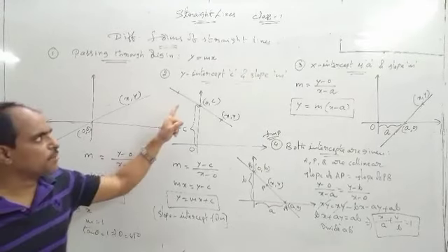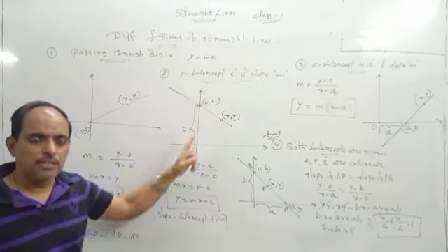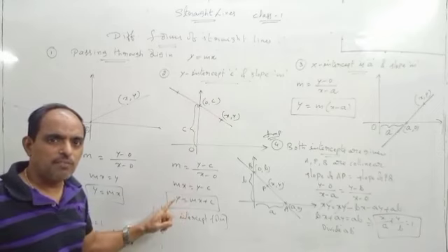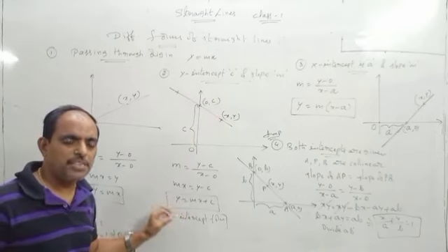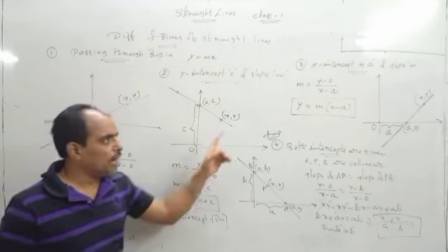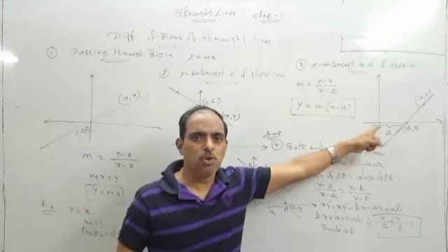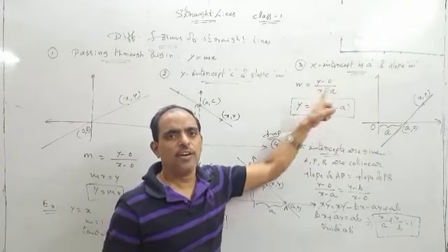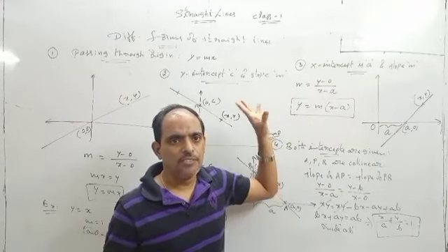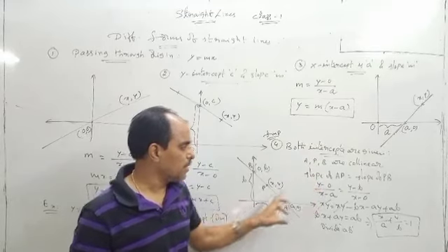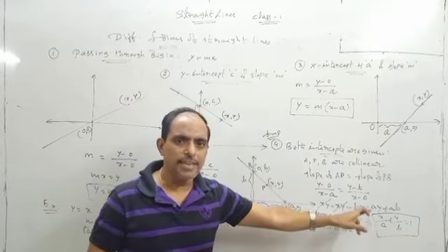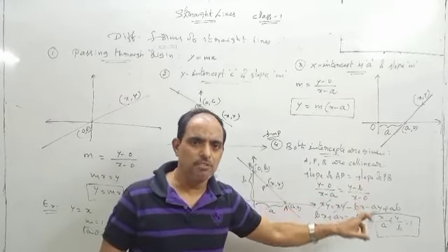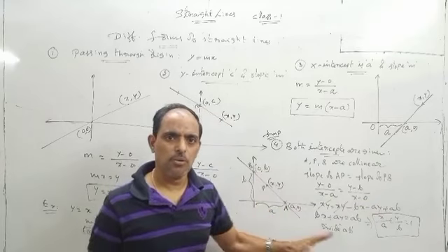If y-intercept and slope are given, then the equation of the line is y is equal to mx plus c. And if x-intercept and slope is given, then y is equal to m of (x minus a). If both the intercepts are given, then the equation of the line is x by a plus y by b is equal to 1. Okay?